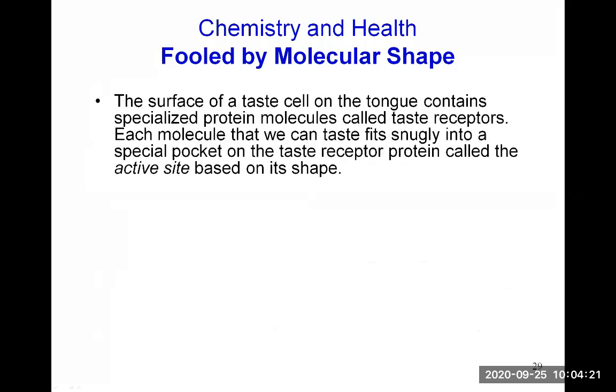The surface of a taste cell on our tongue contains specialized protein molecules called taste receptors. Each molecule that we can taste fits snugly into a special pocket on the taste receptor protein called the active site, based on its shape. So our taste buds welcome the molecules, and if the shape matches a given taste bud, it will tell us, oh, this tastes sweet, and this tastes salted, etc.